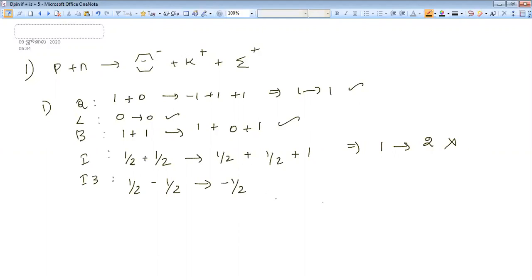For K plus it will be plus 1 by 2 and sigma plus 1. So what I am getting, 0 gives 1. So I3 is also not conserved. I don't know how many of you understand this one. I'll give you one more example for I and I3 only.